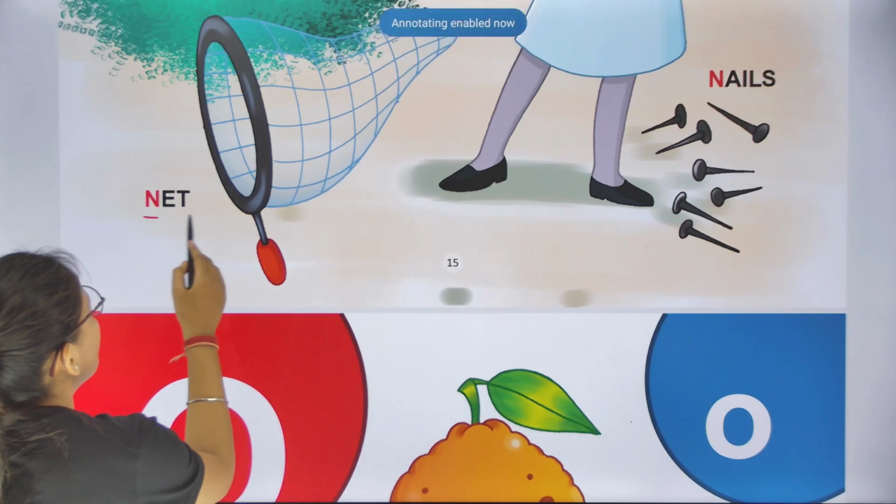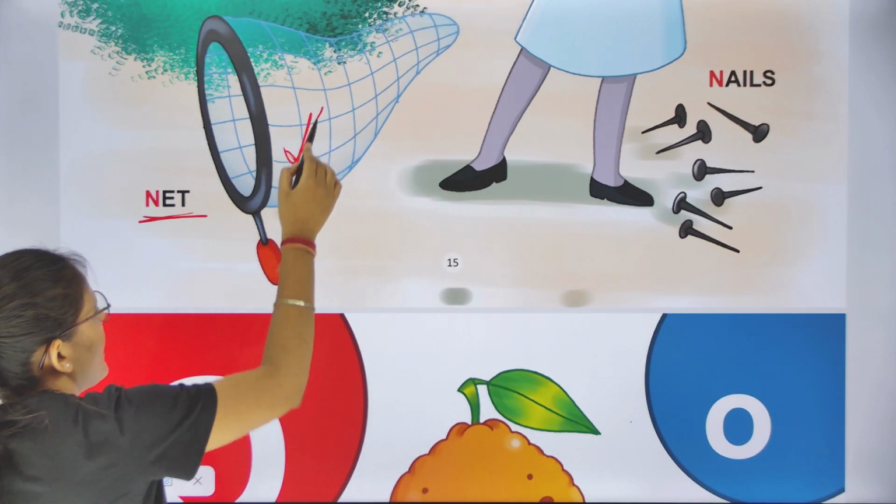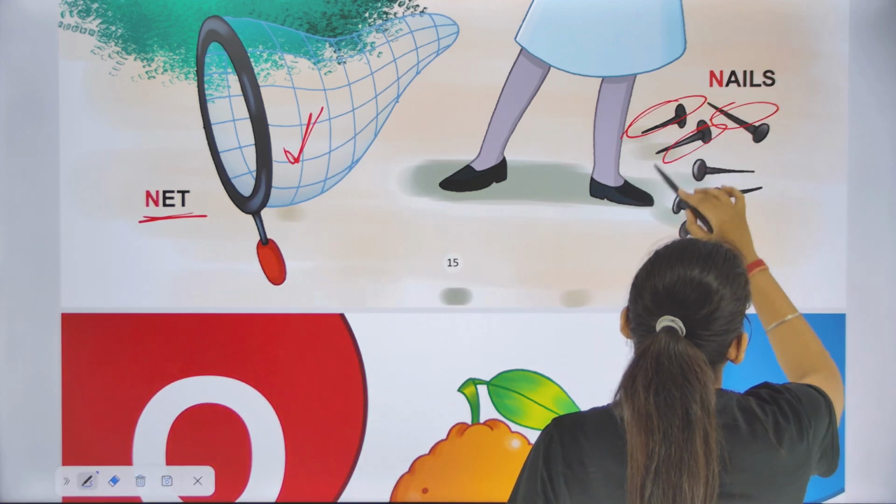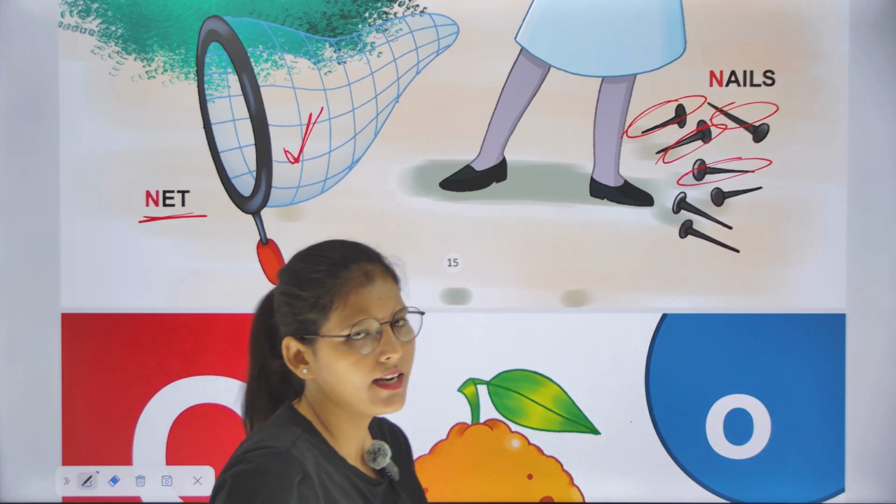See, N is for net. Class ये क्या है? Net है. N is for net. और ये क्या है class? N is for nails. ये क्या है? हमारे nails हैं. Understand?